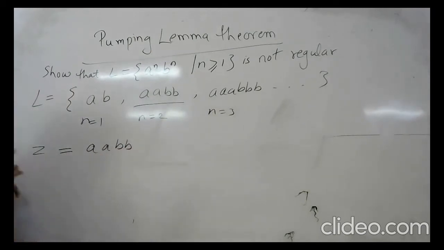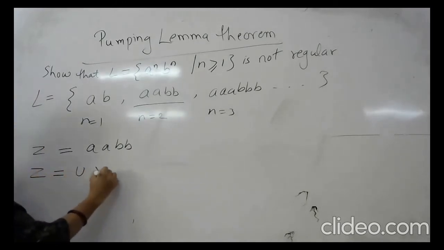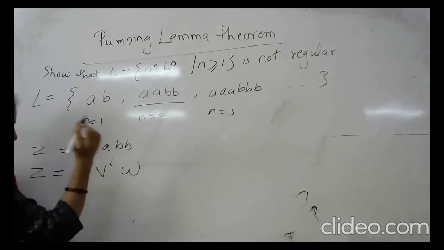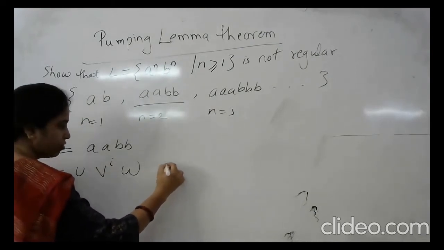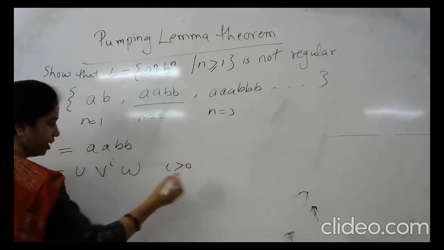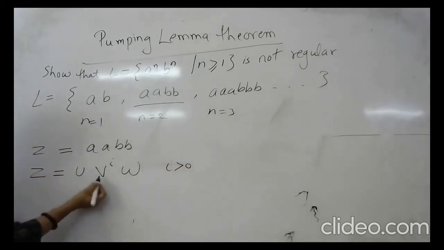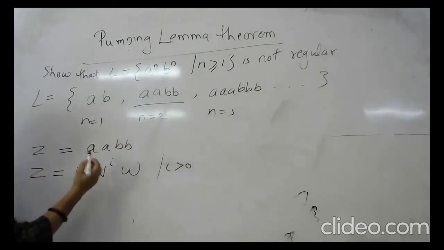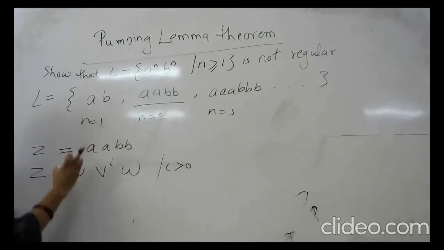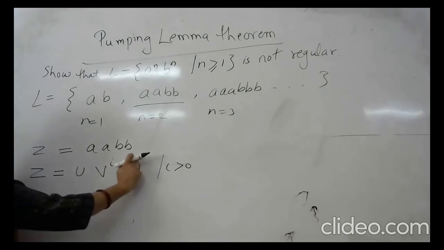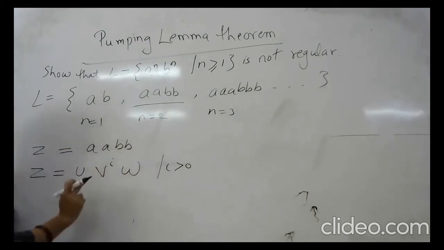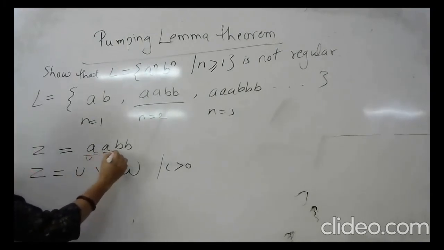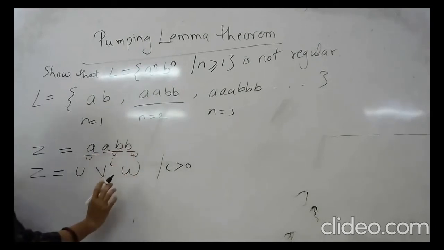Now, what is the Pumping Lemma? In the Pumping Lemma, z is equal to u v to the power i w, for all i greater than or equal to 0. This is the Pumping Lemma. Now we have to divide this string into u, v, w. How? For example, we take this as u, this as v, and this as w. You can take this.